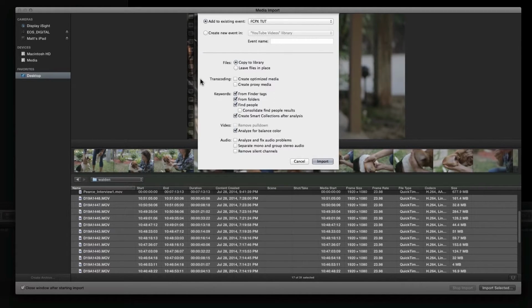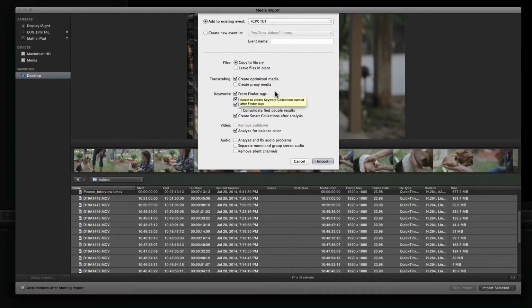Next, transcoding. Final Cut gives you the option here to convert your media for you into something that's more suitable to editing. Most consumer cameras shoot with H.264, AVC HD, or some kind of consumer codec like that, which isn't actually the best thing for editing. So what Final Cut allows you to do here is automatically turn your footage into optimized media, which is ProRes 422, or proxy media, which is ProRes 422 proxy.